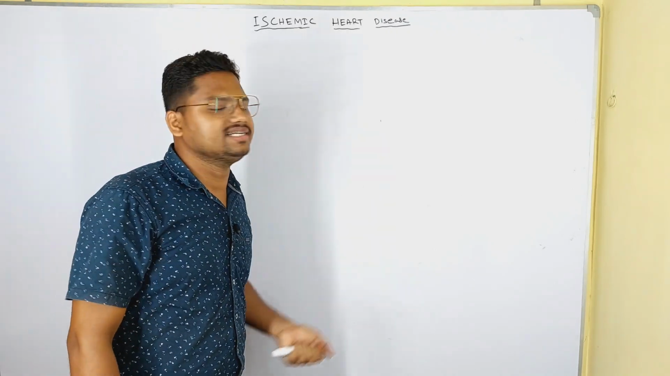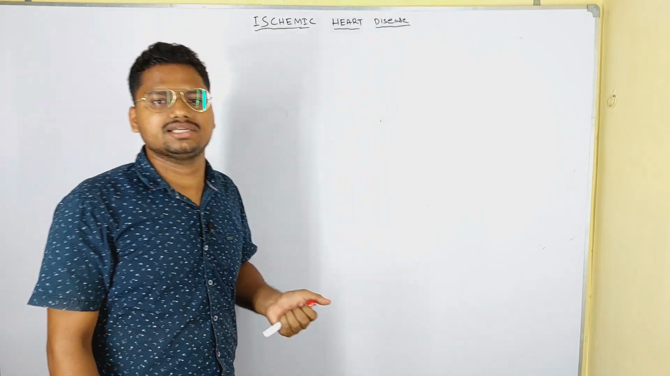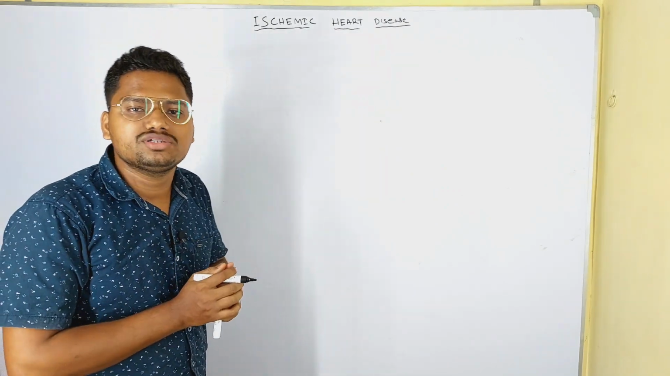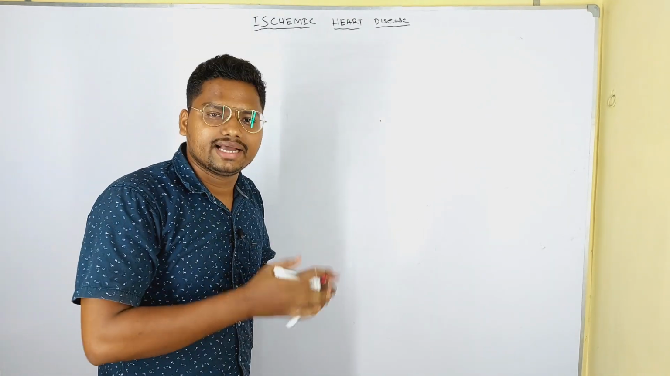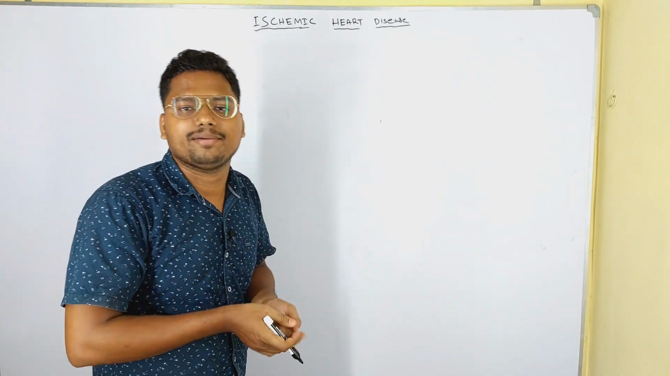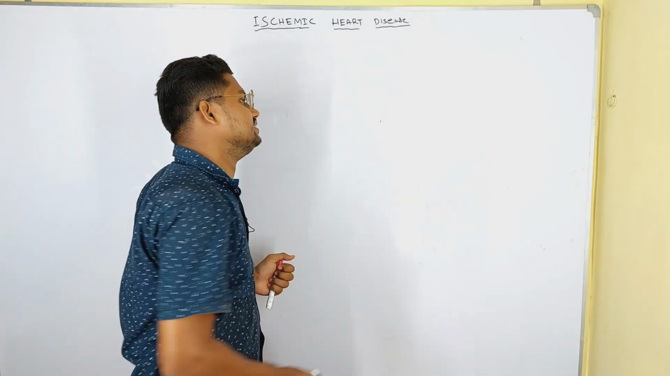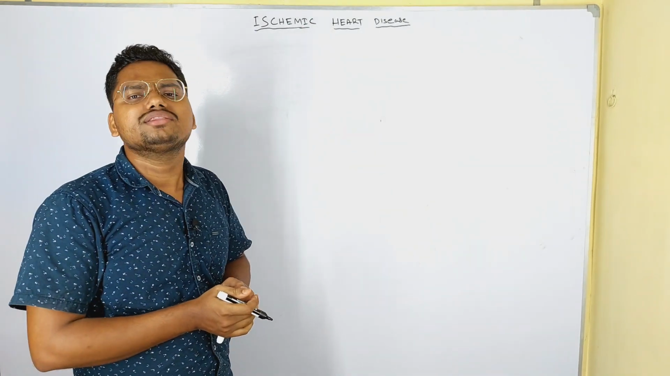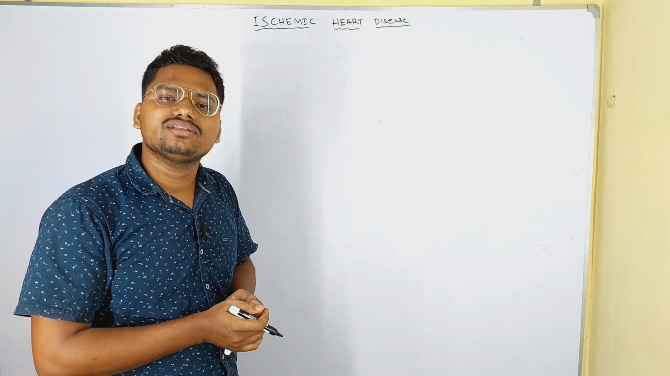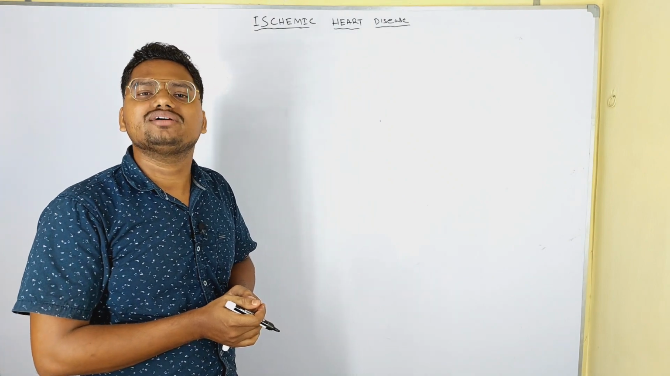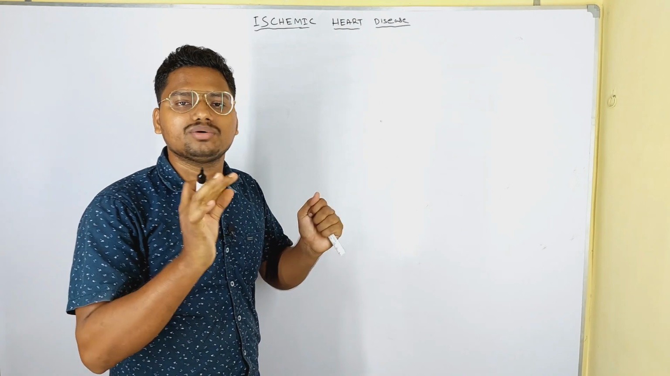Ischemic heart disease. Today we will discuss ischemic heart disease. We should know what ischemia is and how it can develop into heart disease, which is called ischemic heart disease. Before going to ischemic heart disease, we should know what happens in the ischemic condition.